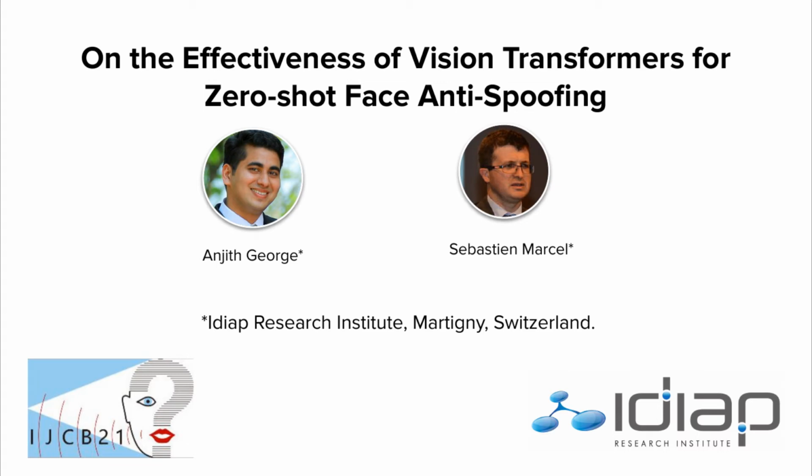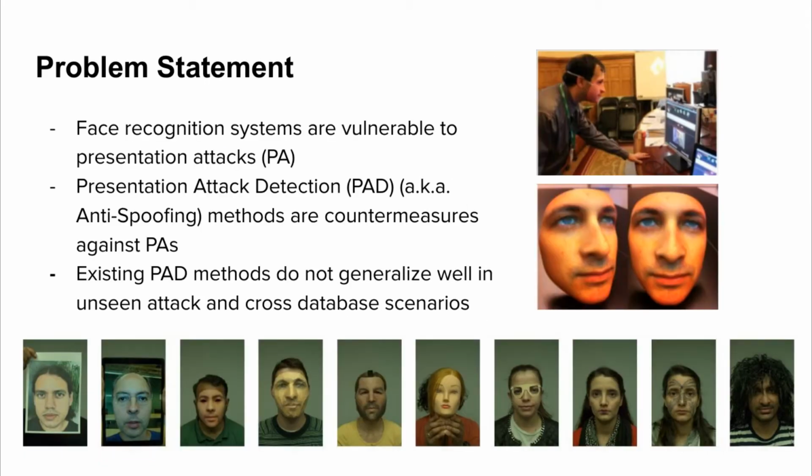On the effectiveness of vision transformers for zero-shot face anti-spoofing. This work was done by Anjith George and Sebastien Marcel from Idiap Research Institute, Martigny, Switzerland. The issue we are addressing is the vulnerability of face recognition systems against presentation attacks.